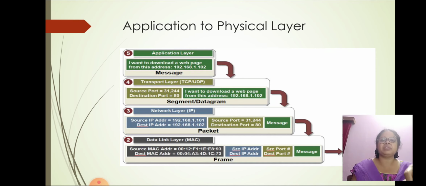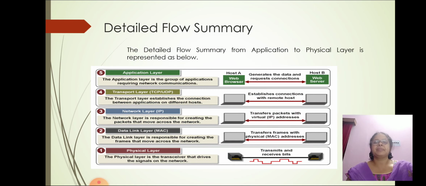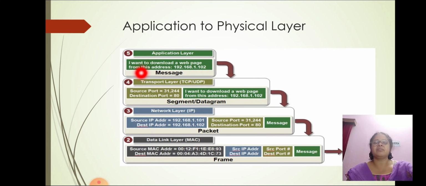This is the detailed pictorial representation. Here you can find the physical layer. First let's start with application layer. In the application layer, I want to download a web page from the address 192.168.1.102. This is the message.